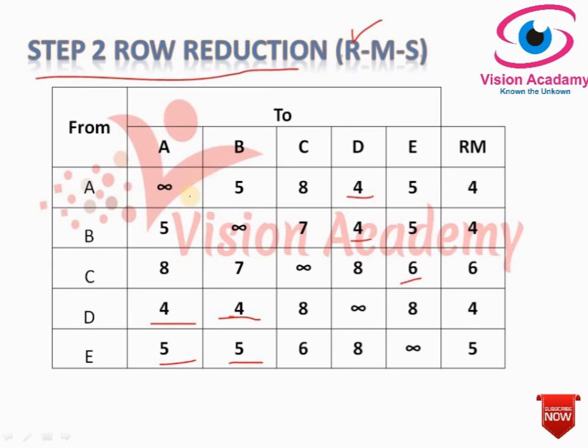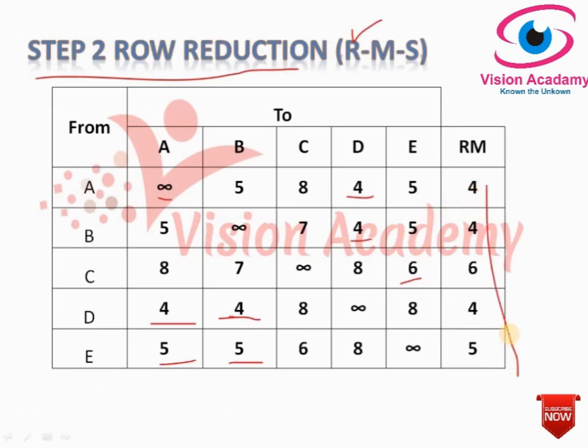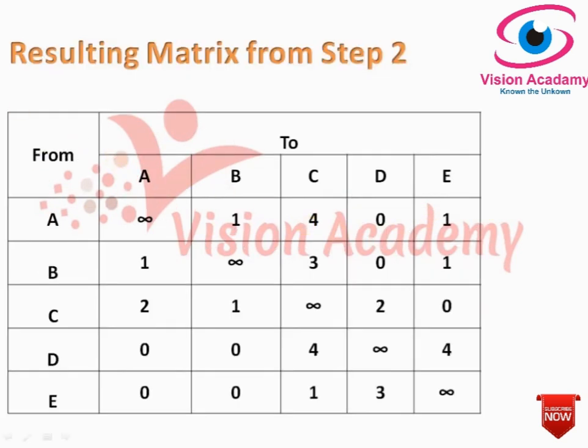Say for example, infinity remains the same, and for A to B, 5 minus 4 is 1, then 4, then 0, then 1. Same thing, infinity 1 4 0 1. I have subtracted the row minimum from all values in the respective row, and this is the result of step 2.